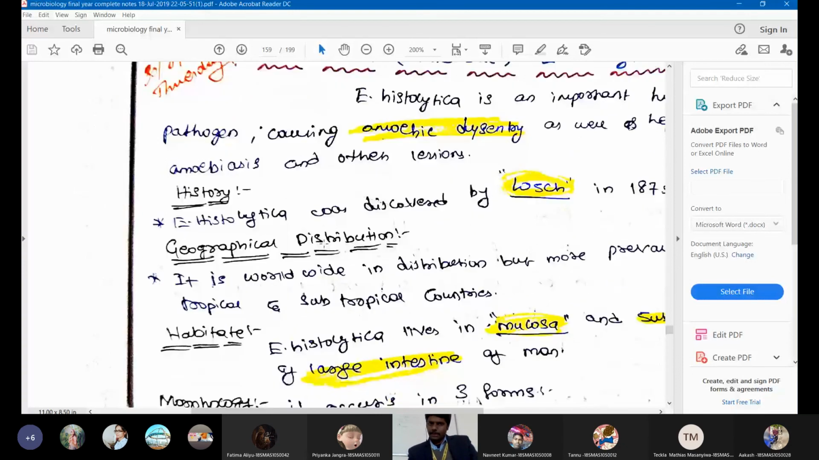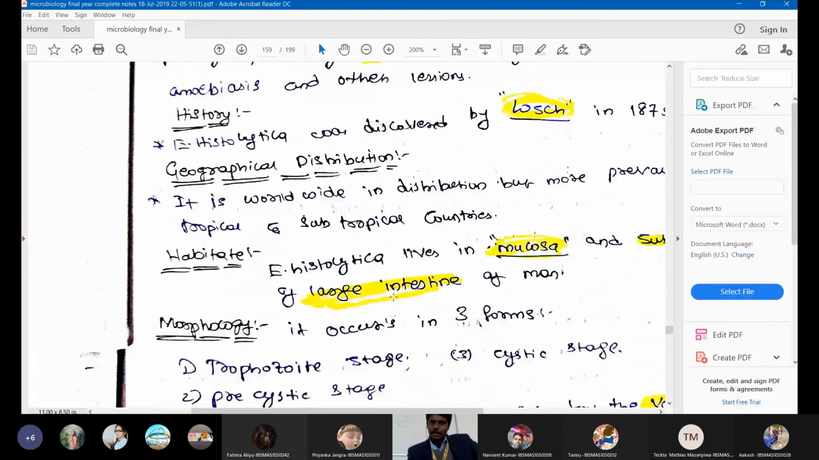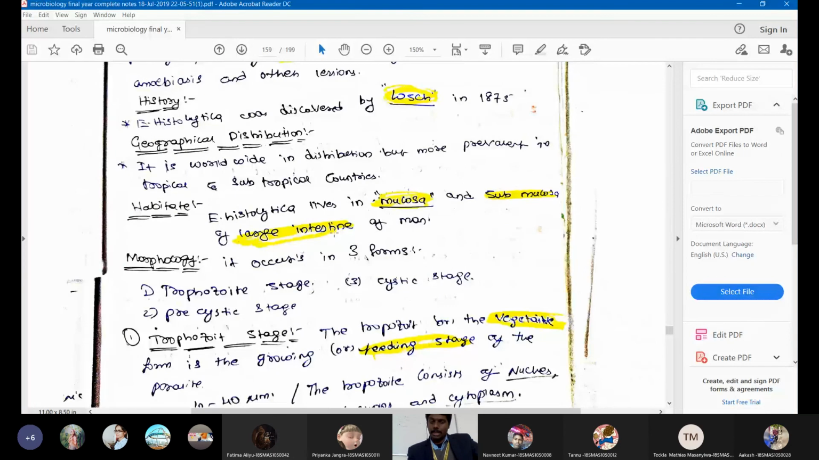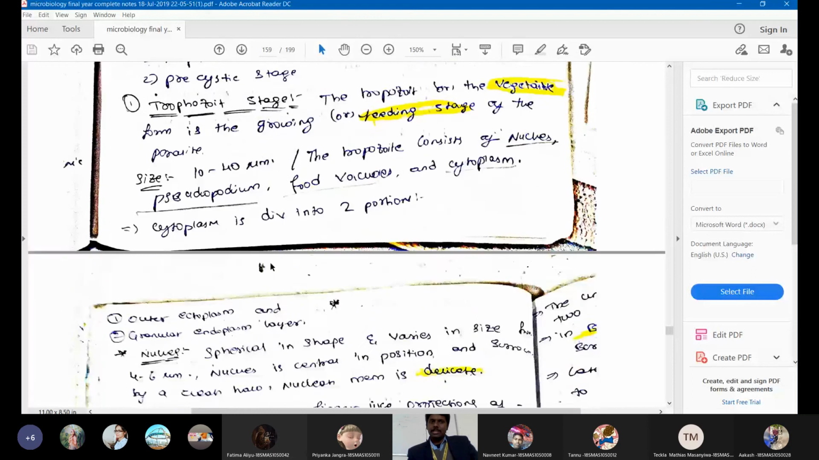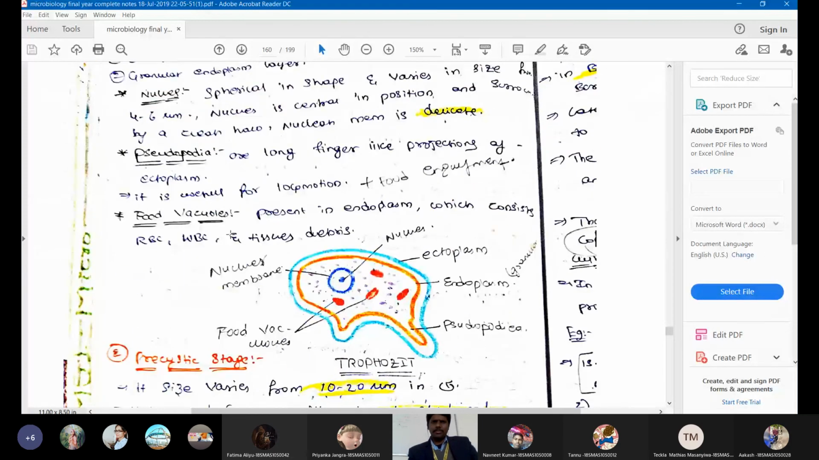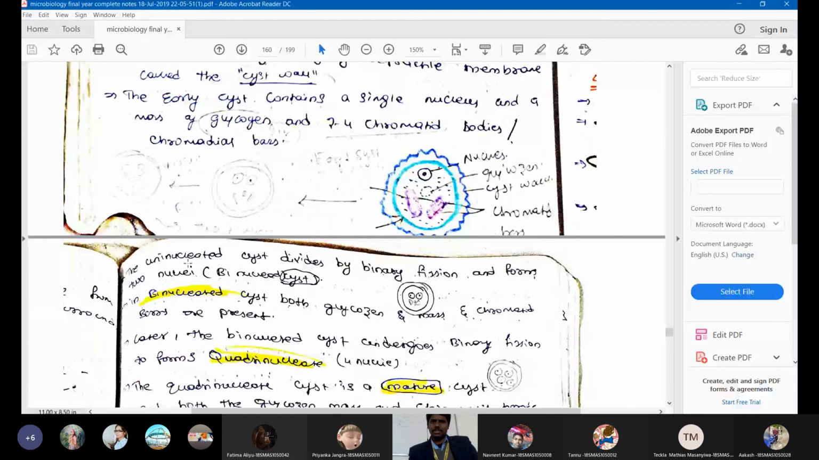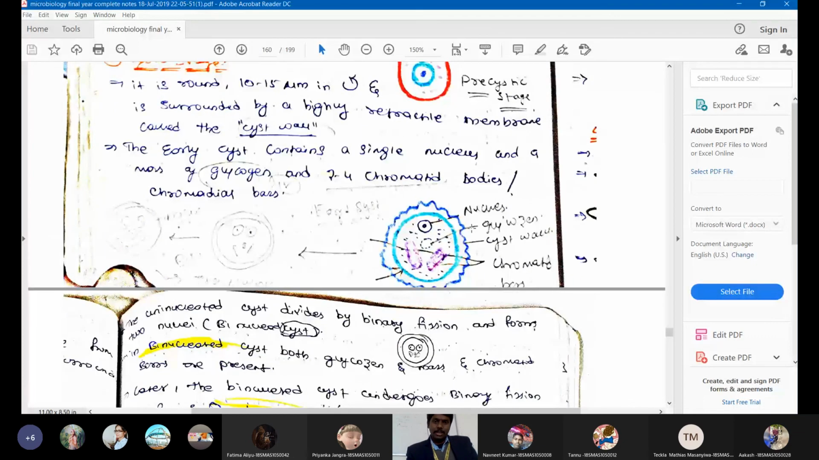Geographical distribution: it is present everywhere, especially prevalent in tropical and subtropical regions. Habitat is the mucosa and submucosa of the large intestine of man. And morphology: it has three forms, the trophozoite stage, the precystic stage, and the cyst stage. We discussed the trophozoite morphology, the very boring thing you already know. Then we have the precyst form and the cyst form, and the cyst has a highly refractive cyst wall,